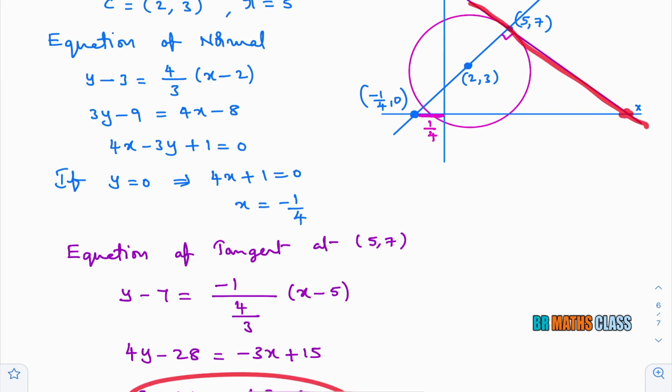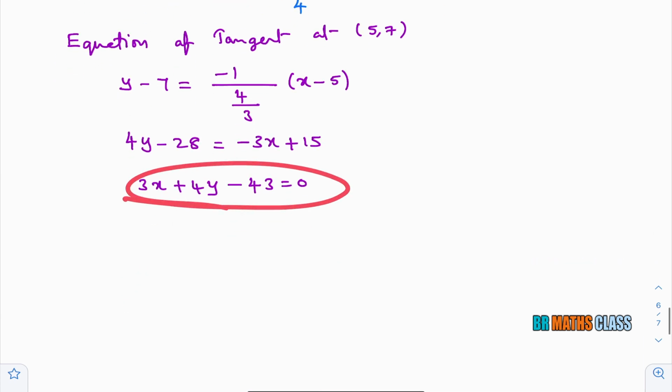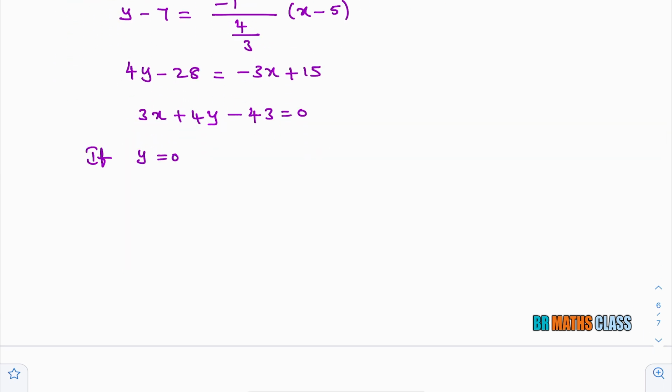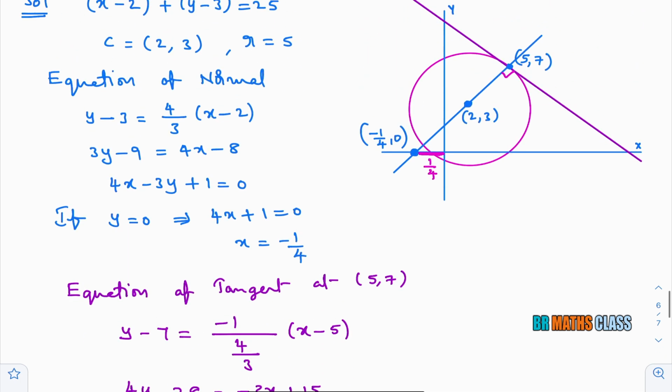I want to find this point. We know that on the x-axis the y coordinate is 0, so I'll solve the x-axis and this line. Put y = 0 in this equation, then you will get 3x - 43 = 0, so x = 43/3. So this point is (43/3, 0).